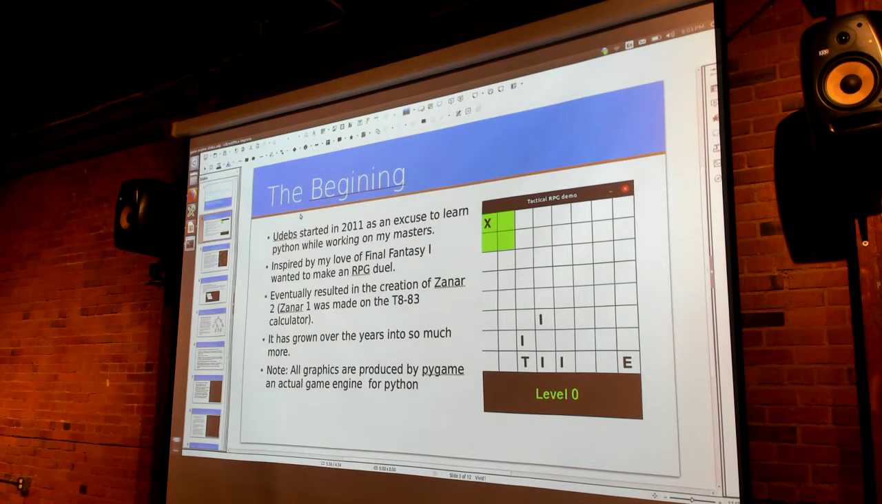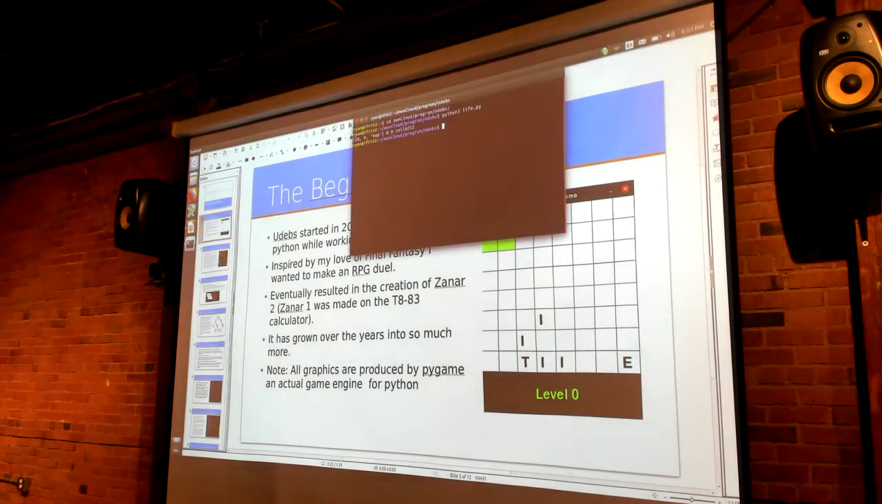So the beginning. Udebs started in 2011 as an excuse to learn Python. While working on my master's dissertation, I needed a break from it. Inspired by my love of Final Fantasy, I wanted to make an RPG duel in Python. I wanted to have a bunch of zombies on one side, a bunch of rangers and people on the other side. I wanted to select moves from a menu and cast things. And so what came out of that is,